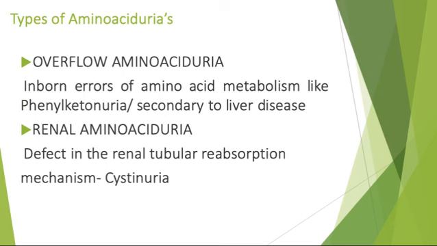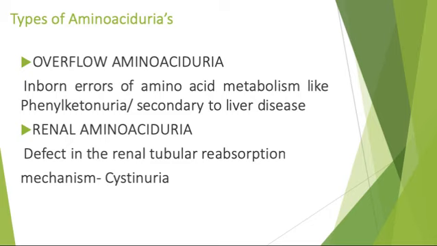There are two types of aminoaciduria: the first is overflow aminoaciduria, and then you have renal aminoaciduria. What is overflow aminoaciduria? It is seen in inborn errors of amino acid metabolism like phenylketonuria, and anything secondary to liver diseases. And what do we mean by renal aminoaciduria? It is a defect in the renal tubular reabsorption mechanism. An example is cystinuria.